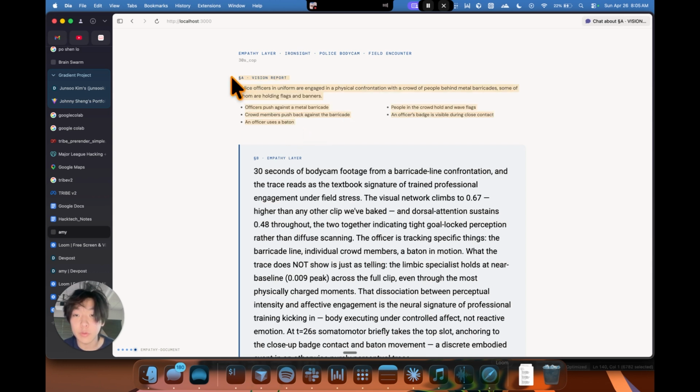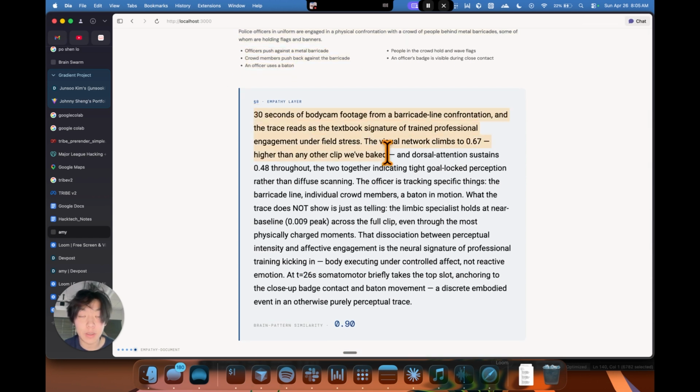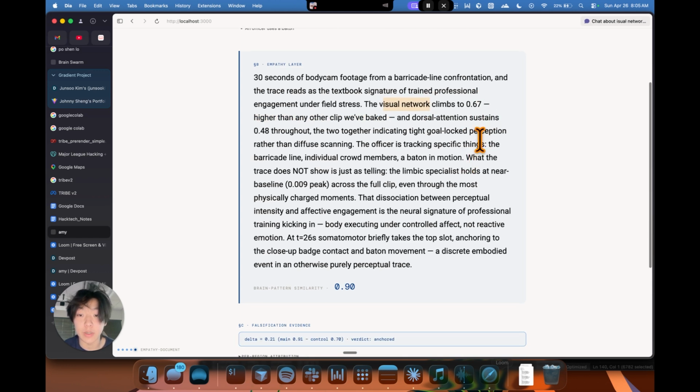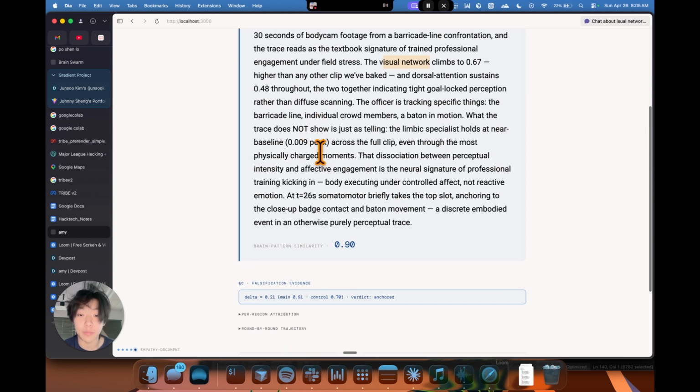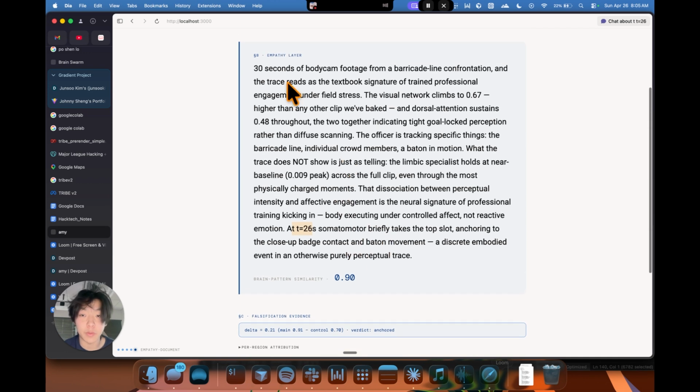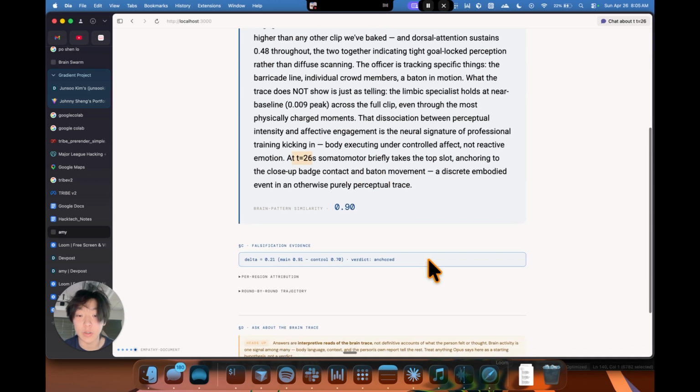This is what you would normally get from a vision report. Basically, it just describes what it sees. But with the empathy layer, we're able to see which parts of the brain spike because of the video content it consumed. We noticed the visual network climbed 2.67, higher than everything else, showing that we could track emotions depending on how it processes all this information. It also does this by timing, so we know what is going on throughout the whole video.